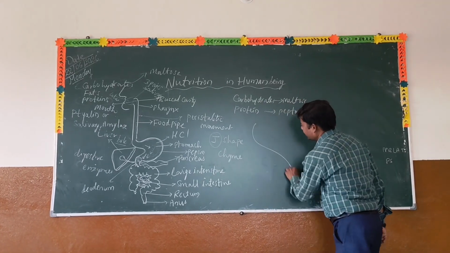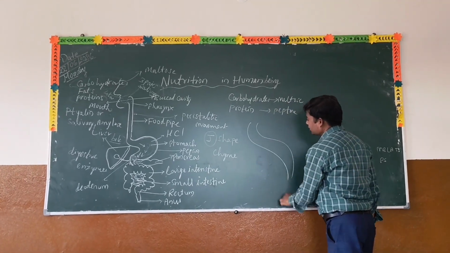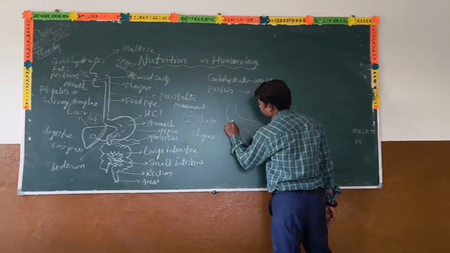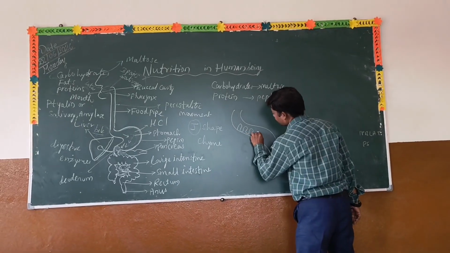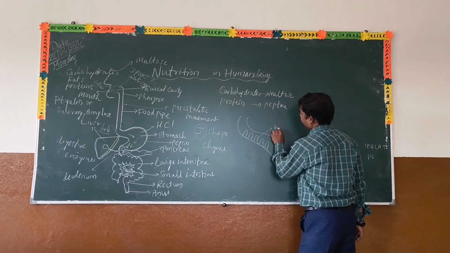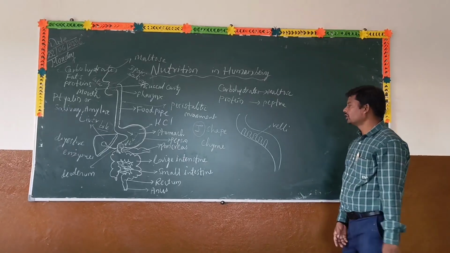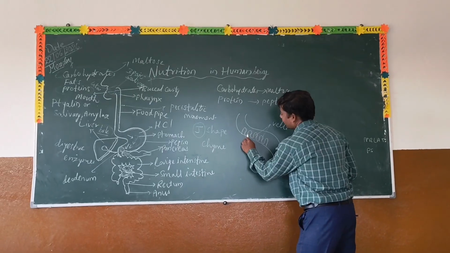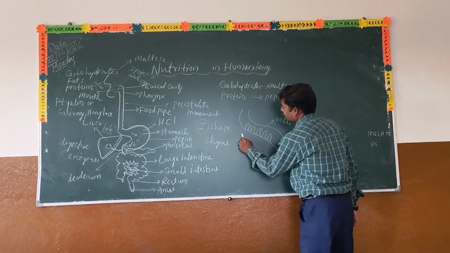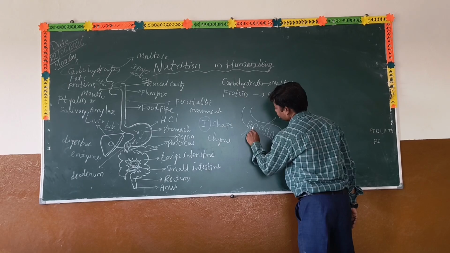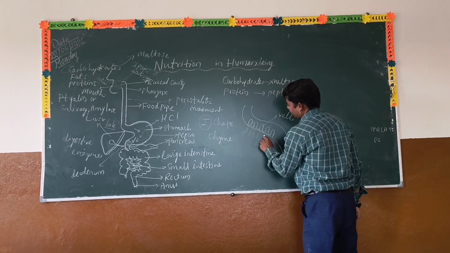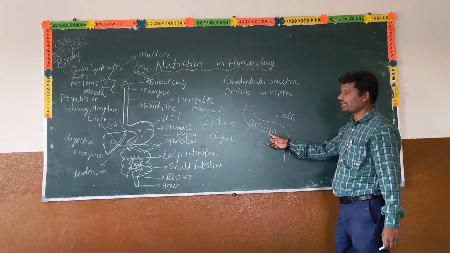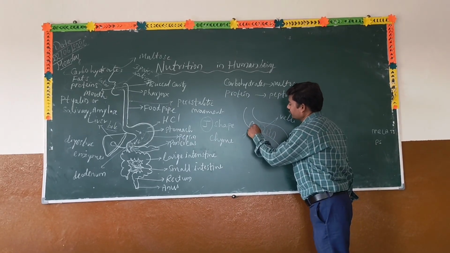Food then enters the small intestine. The small intestine is the longest part of the digestive system. On the inner side of the small intestine, projection-like structures are there. These projections are villi, singular villus. These villi expand the area of the small intestine and are well supplied with blood capillaries, meaning blood vessels, and lymph vessels. From here, the completely digested food is absorbed.